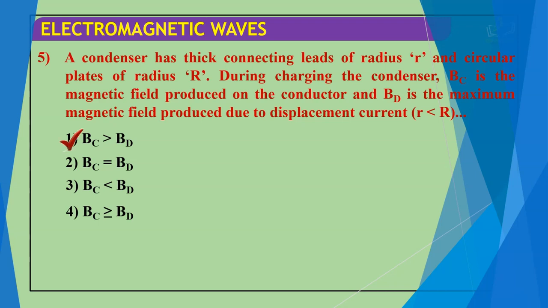The correct answer for this question is the magnetic field of the conductor is greater than the magnetic field of the displacement current.